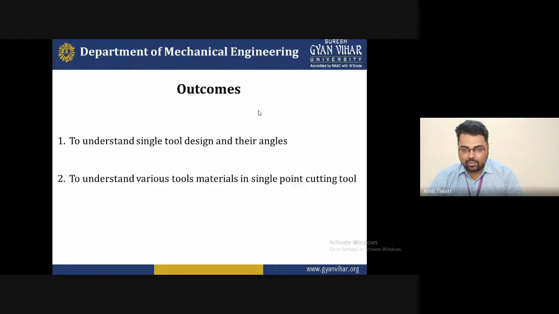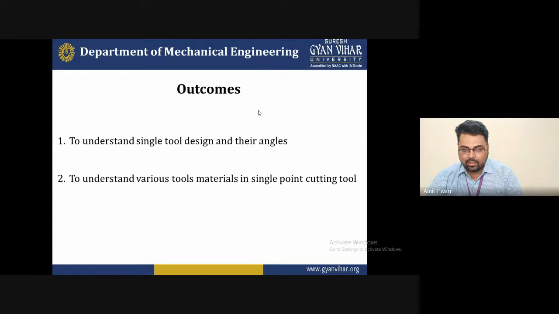Second, the outcome of today's lecture is to understand the single point cutting tool design and its angles. There are different angles, and how the design considerations are taken for making the single point cutting tool. So we will discuss that in the lecture. You will be able to understand the geometry as well as the design parameters of the single point cutting tool.